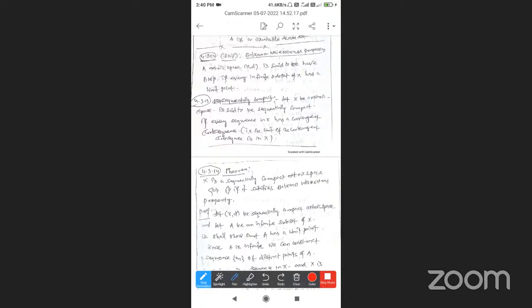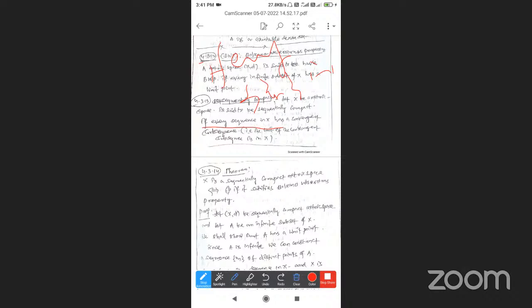What is sequentially compact? Let X be a metric space. It is said to be sequentially compact if every sequence in X has a convergent subsequence. X, d is a metric space, and we already know the metric space conditions. So X is said to be sequentially compact if every sequence in X has a convergent subsequence, and the limit point of the convergent subsequence is in X.